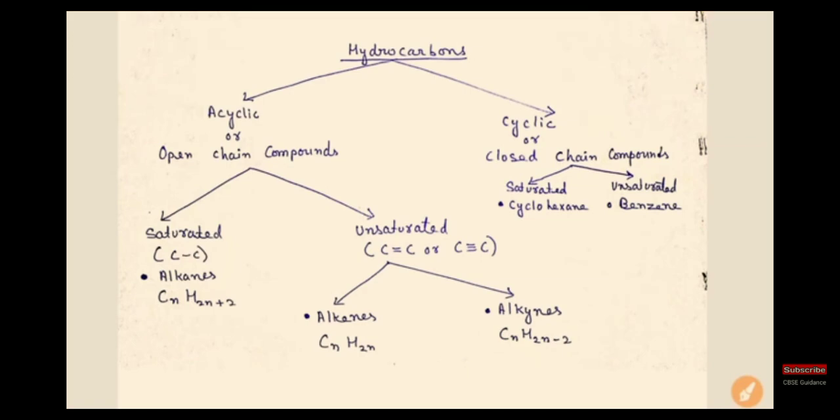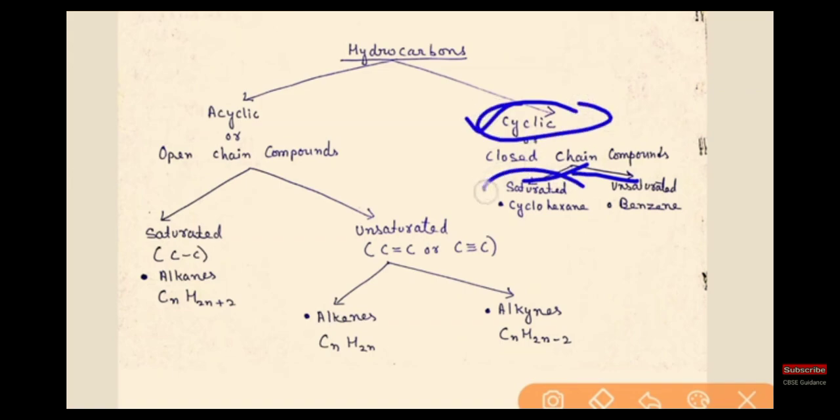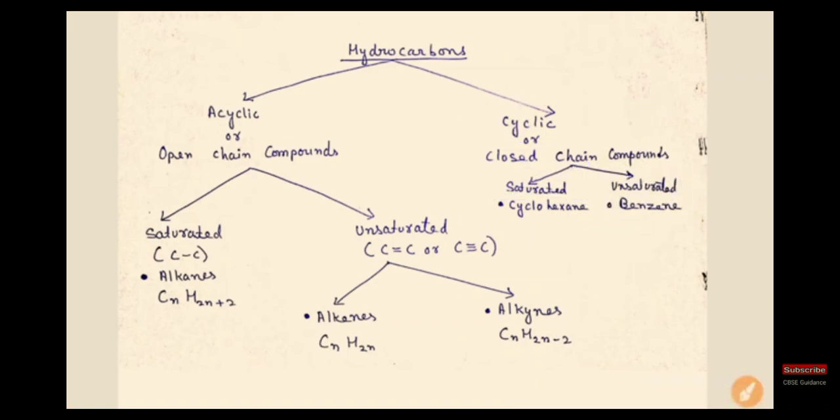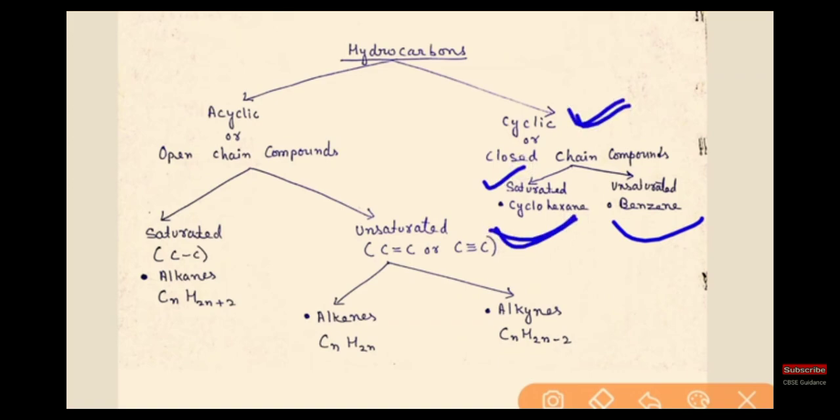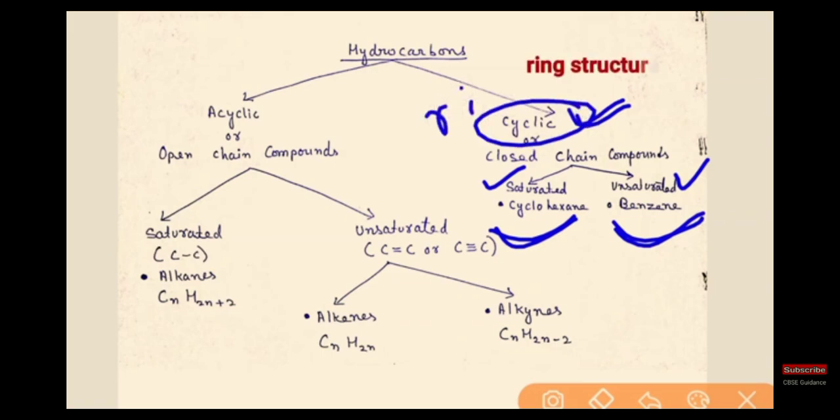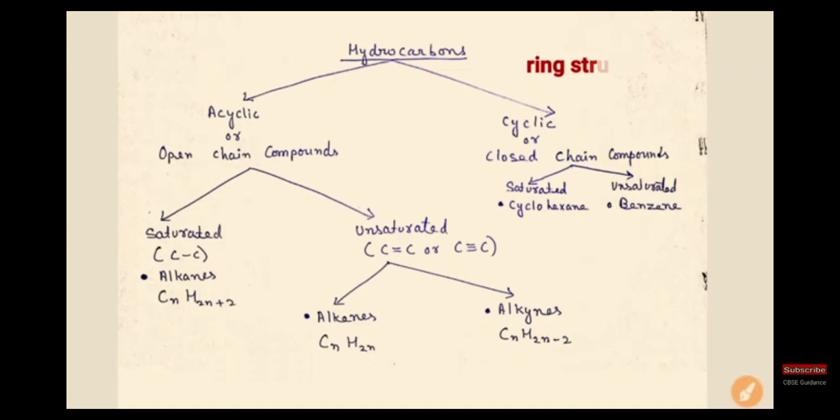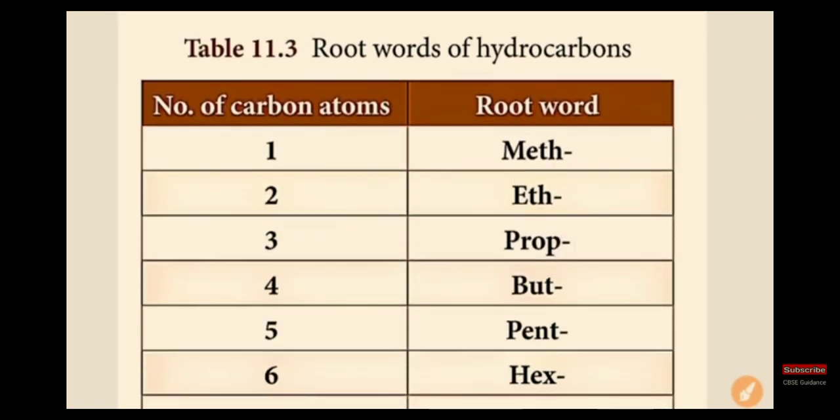Okay, this is about the hydrocarbons. In the next video you can see cyclic compounds. We have two types, saturated, closed, and unsaturated. For saturated, cyclohexane, and cyclic unsaturated is called benzene. Cyclic saturated, cyclohexane, cyclic unsaturated is called benzene, a ring structure. It contains rings.